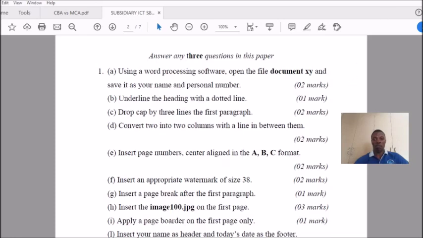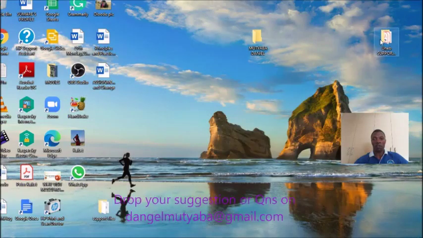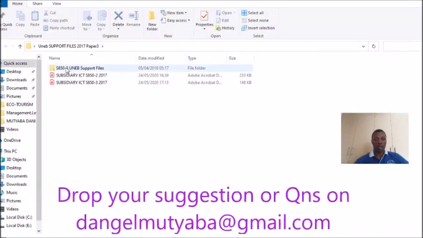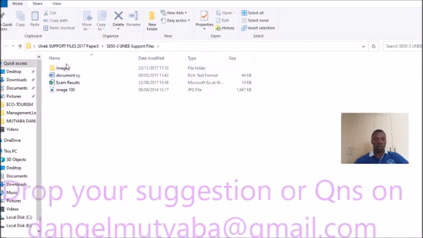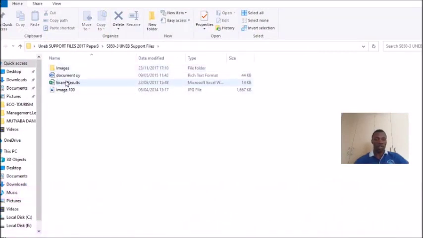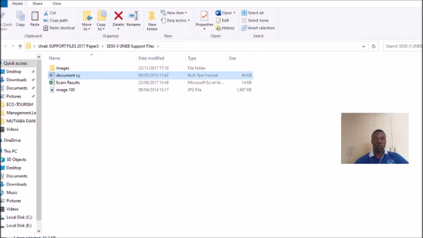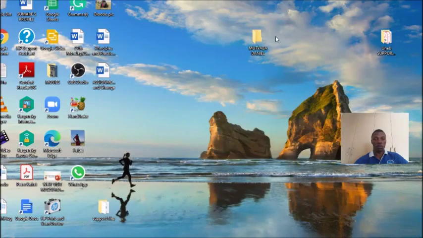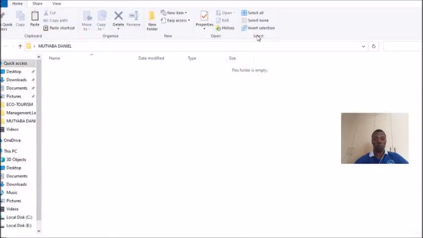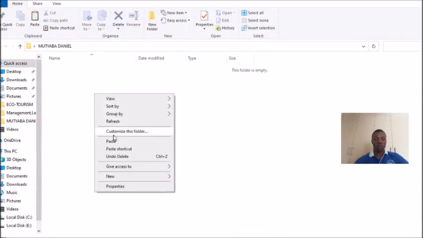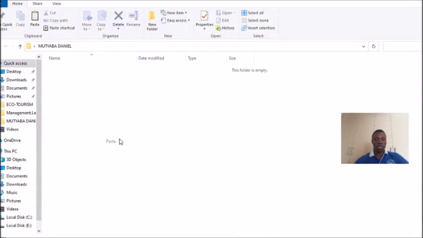So now you go back to the folder here. This is what we have. This is the one, document XY. So you come and copy. You just copy, unlike paper 2 where we created it from scratch. But here you just copy. So you come and copy, and we are pasting it here. This is what we have.